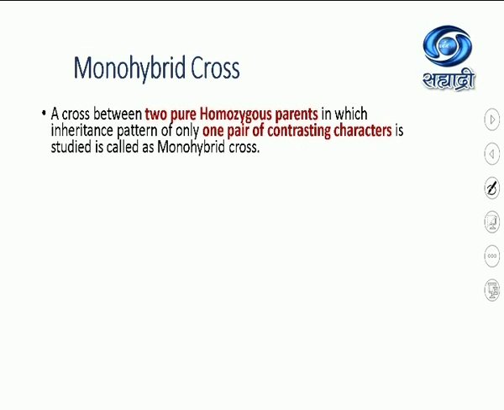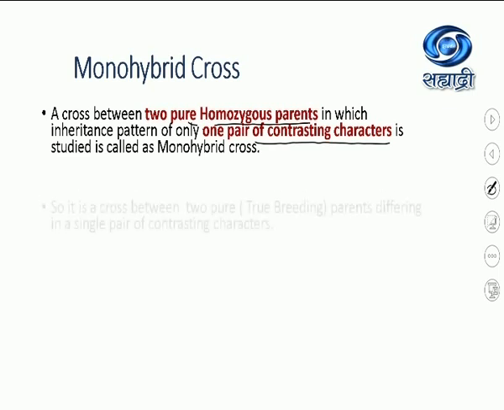Monohybrid: it is a cross between pure plants, Mendel always selected pure plants, two homozygous parents, in which the inheritance pattern of only one pair of contrasting characters is studied. When we are studying the inheritance of only one pair of contrasting characters, we will call it a monohybrid cross. If you are studying two pairs of contrasting characters, you will call it a dihybrid cross, and so on.